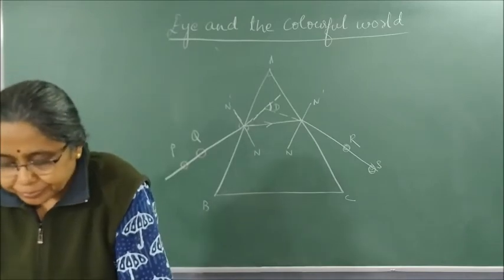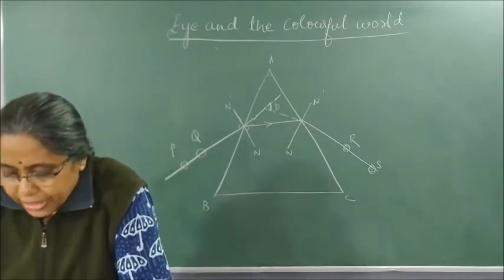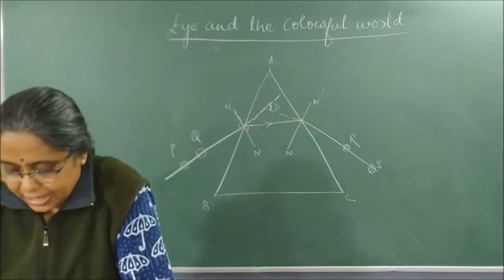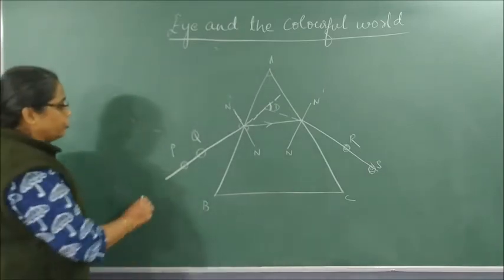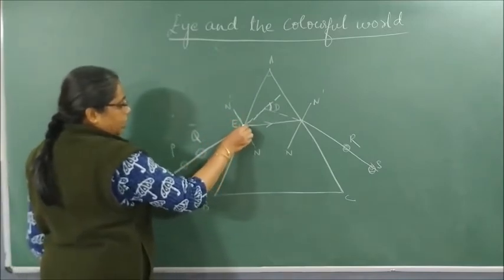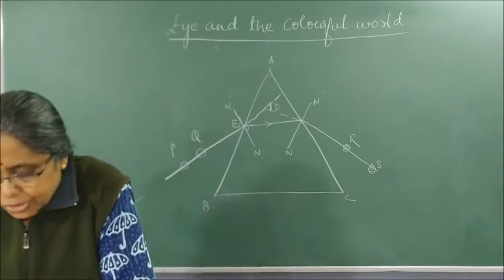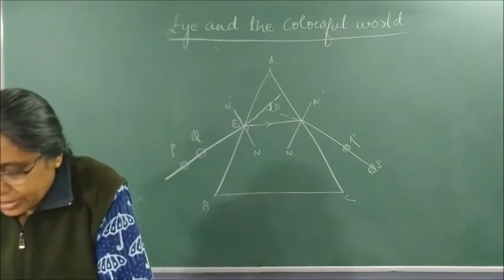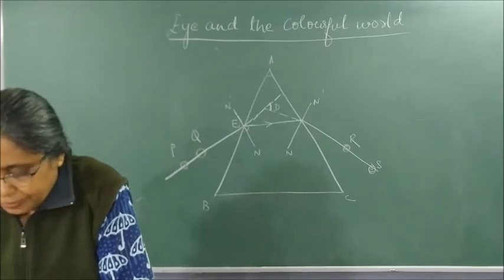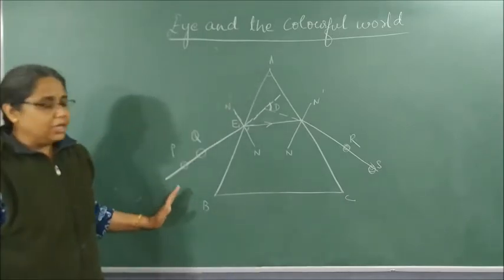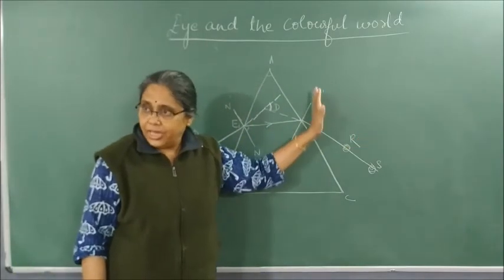Okay? Draw a straight line PE inclined to one of the refracting surfaces, say AB. This is what we are trying to draw. PE, this is our line. PE is inclined to the surface. Fix two pins, points P and Q, on the line PE. Look for the images of the pins P and Q through the other face AC. This was our face AB. Look at the image from the other side, which is face AC.